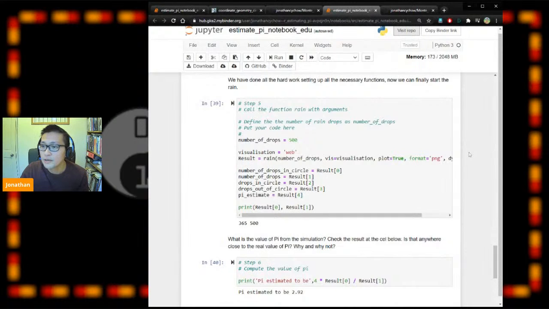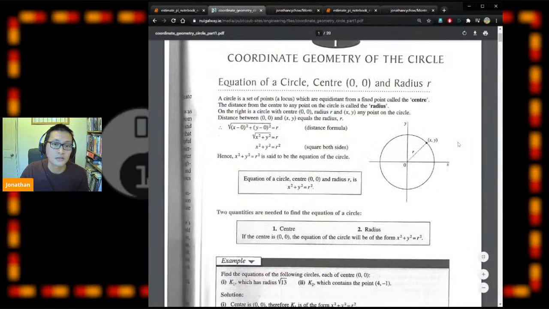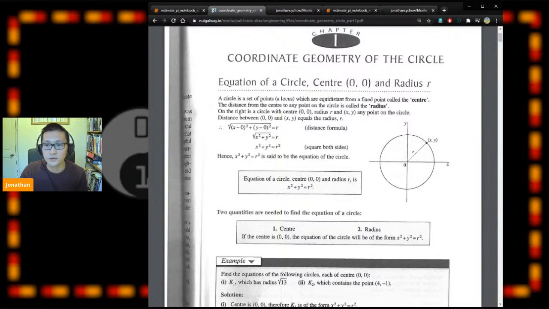In step 3, do we need an equal sign? Yes, we do need an equal sign, because if you look at the circle equation again, x squared plus y squared equal to r squared means the raindrops fall right on this line, which is part of the circle, so we can have an equal sign as well.